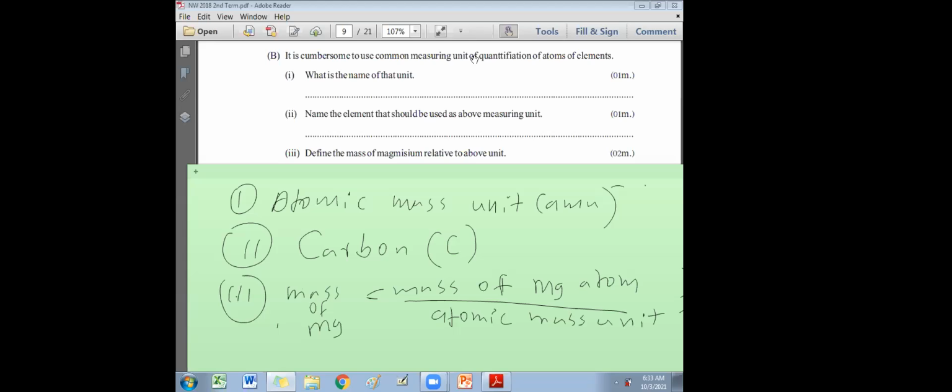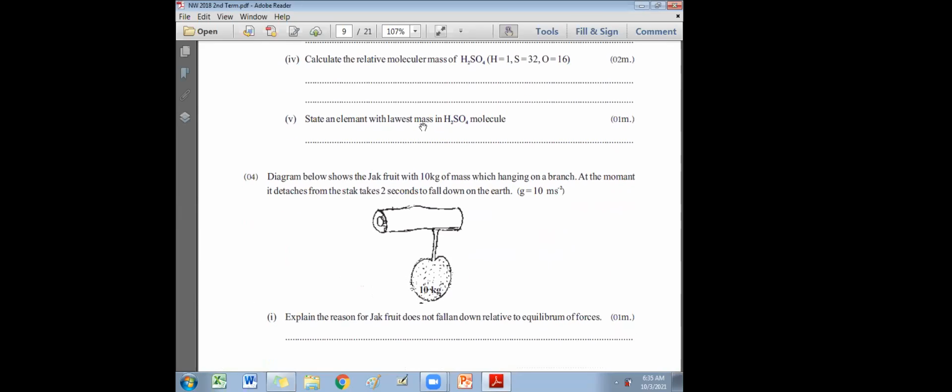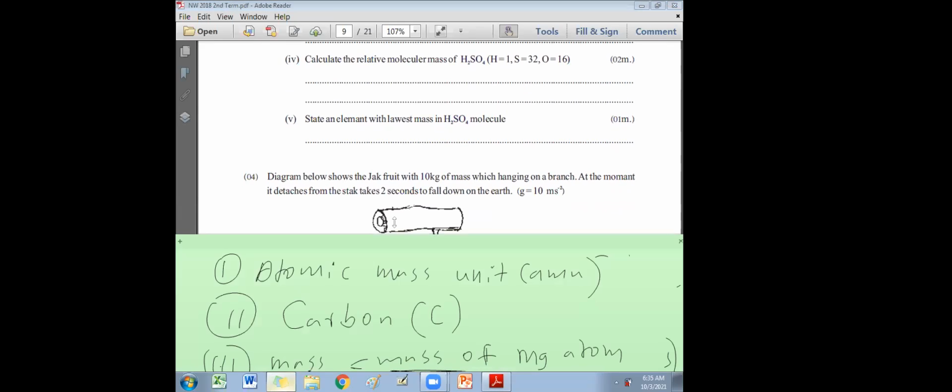Mass of a magnesium atom relative to the atomic mass unit is known as its relative atomic mass. Okay. Magnesium atom mass relative to the atomic mass unit. That is the definition. Next one, calculate the relative molecular mass of H2SO4. RAM is given. So this is very easy.